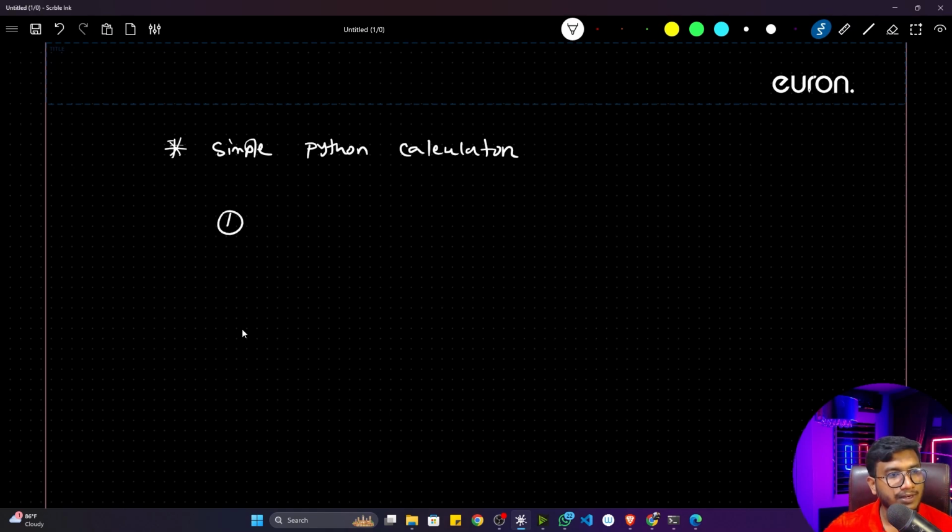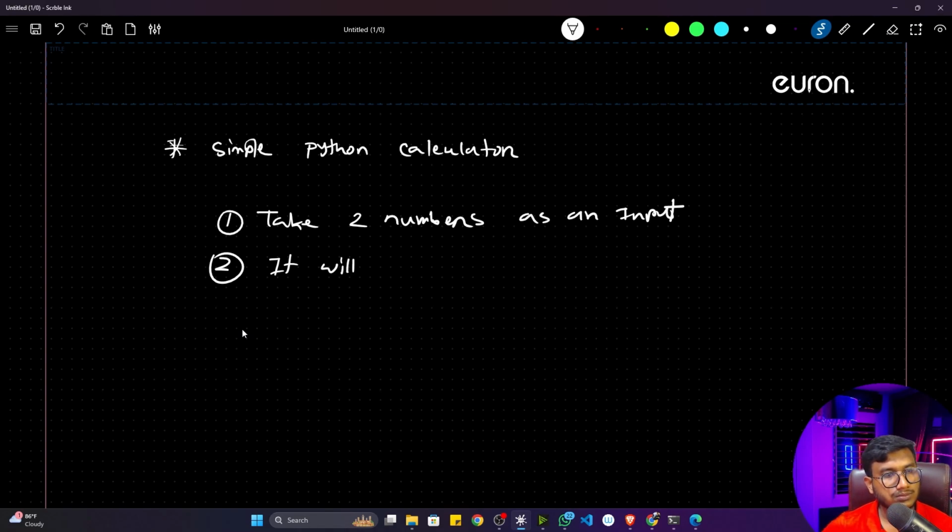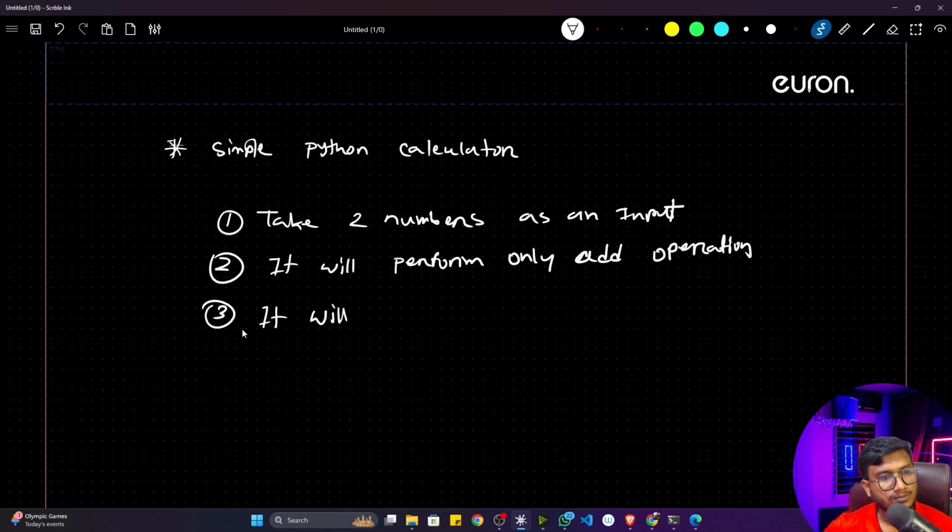It will first of all take two numbers as an input, it will perform only add operation, and it will print the results in console.